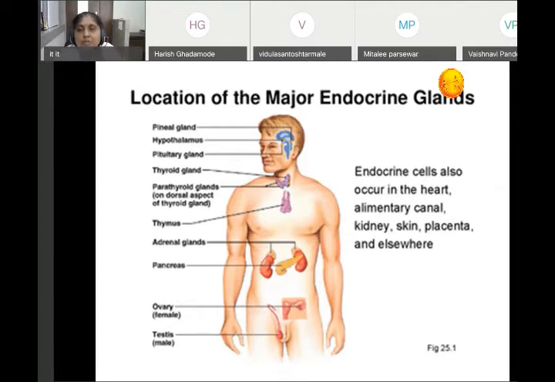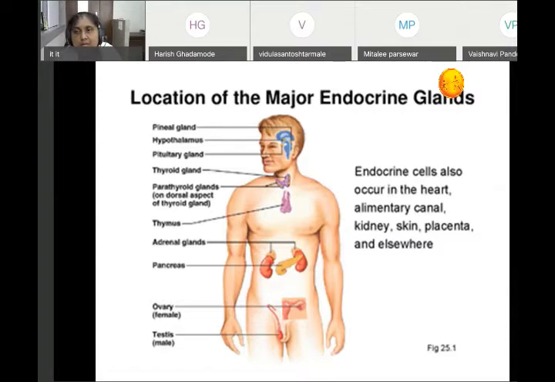Now we come towards the thyroid gland. See the situation where the thyroid gland is present. Thyroid gland secretes 3 hormones, T4, T3 and calcitonin. T4 is also called thyroxine.